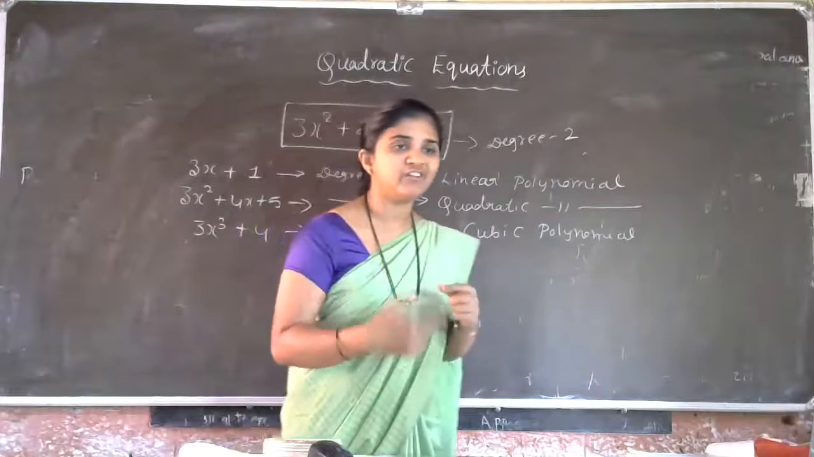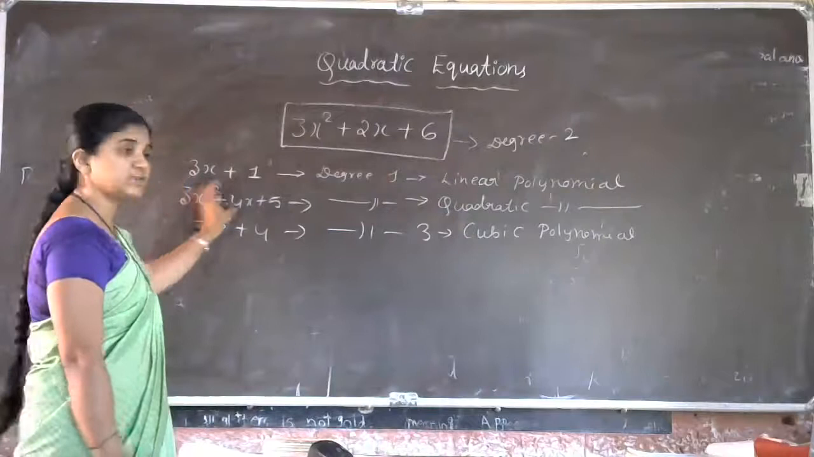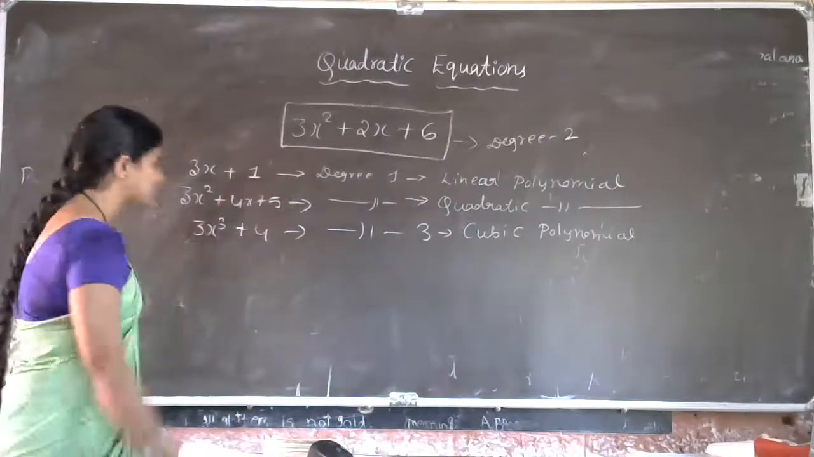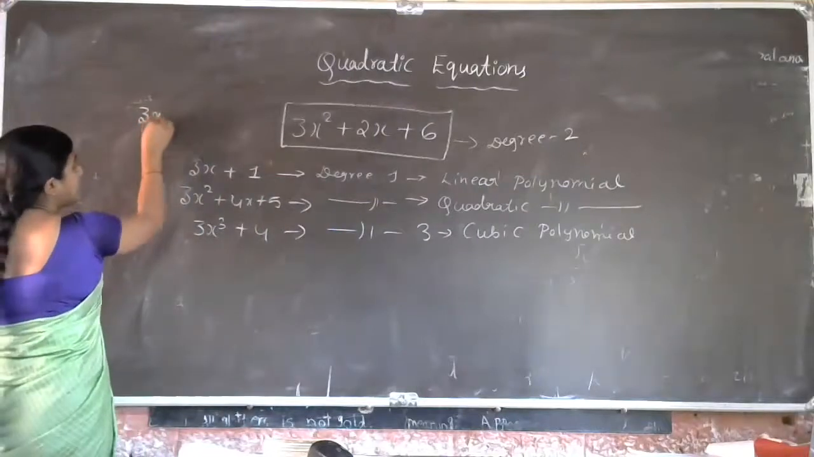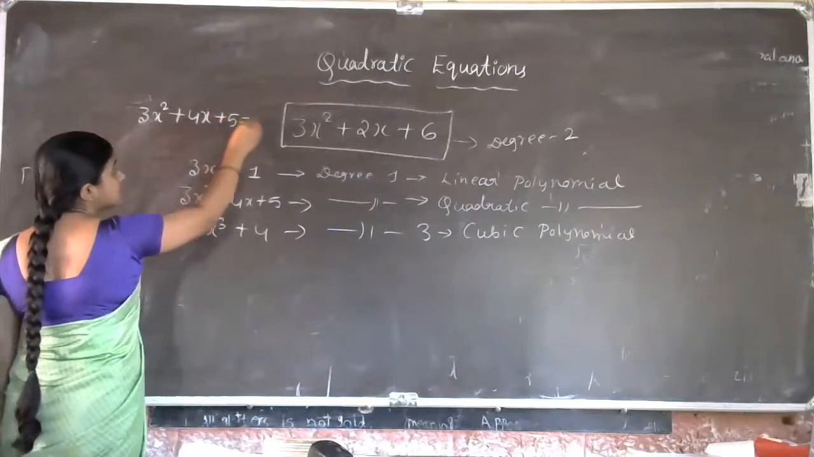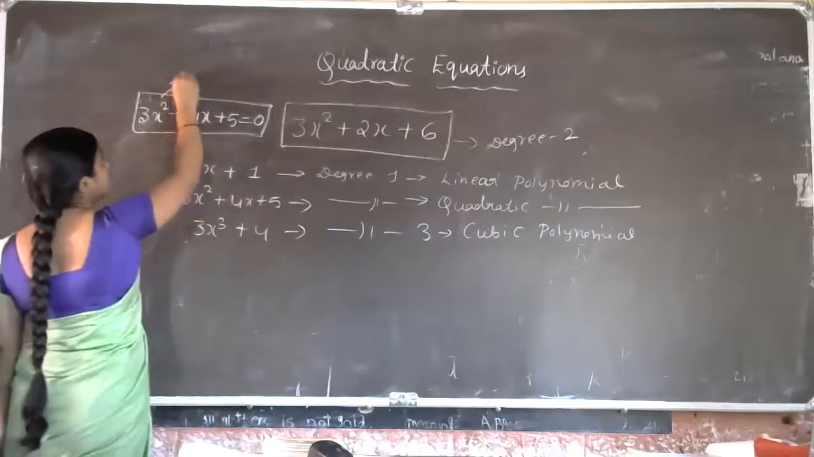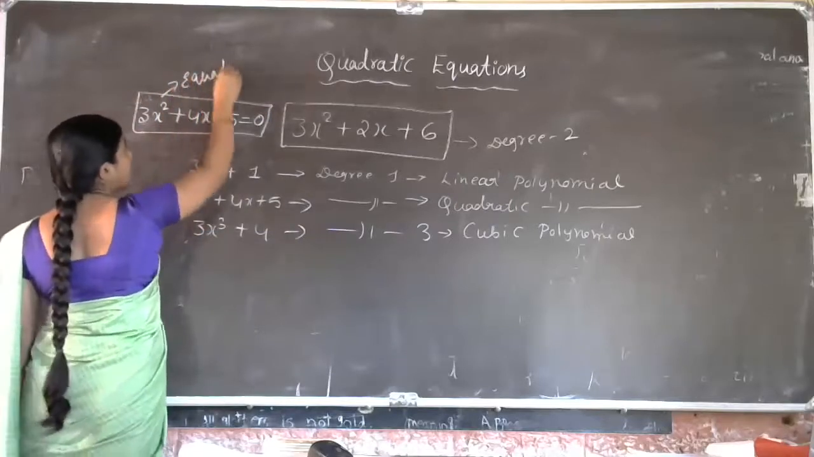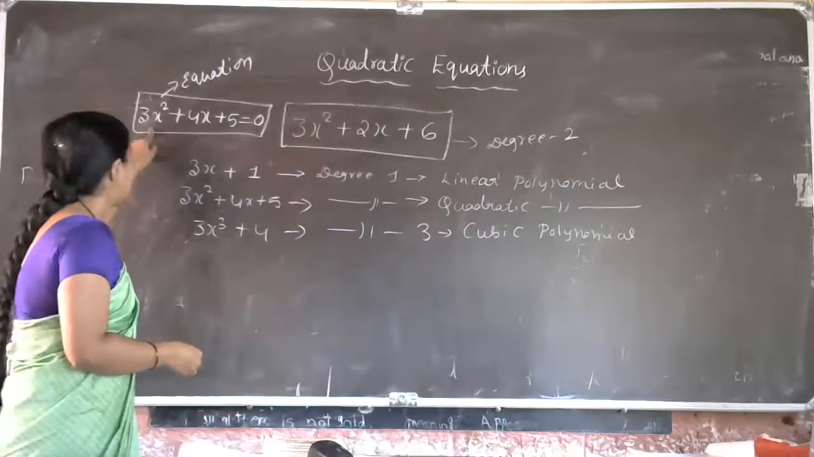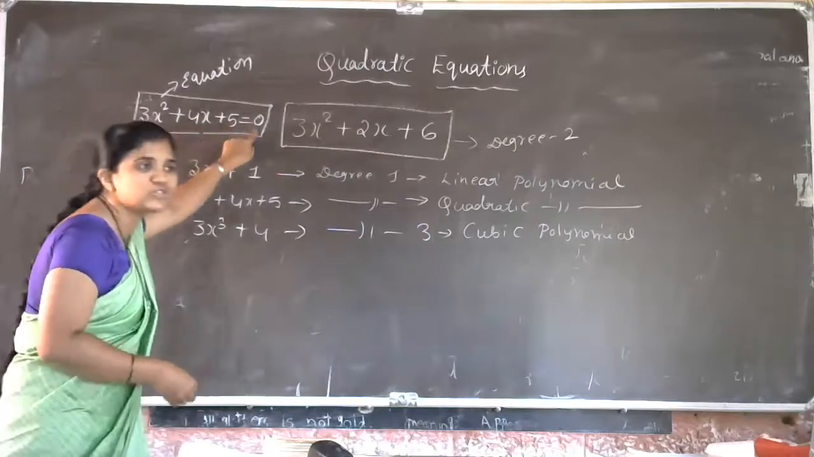When will it be converted into an equation? Now this is just a polynomial, 3x square plus 4x plus 5. So when can we call this an equation? When we equate that to 0. 3x square plus 4x plus 5 equal to 0. Now this polynomial is converted into an equation. Okay, equation. Here I took this example only: 3x square plus 4x plus 5 equal to 0.